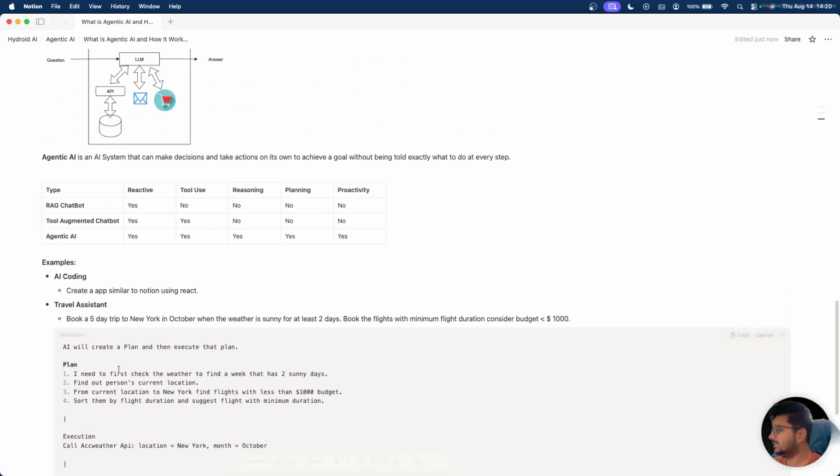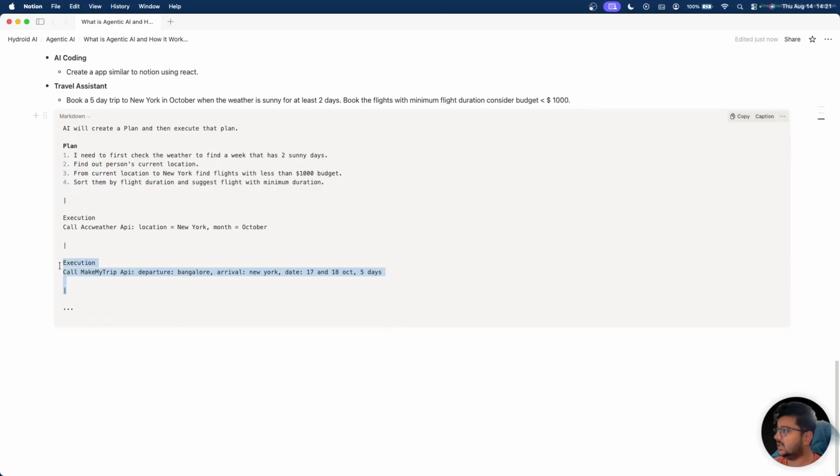So this is again an example of an agentic AI system, where you have given it a task that it has to perform with certain constraints that you want, and it will just plan it out for you, and then it will start executing it. And after this, it will book the flights for you if you have given it access.